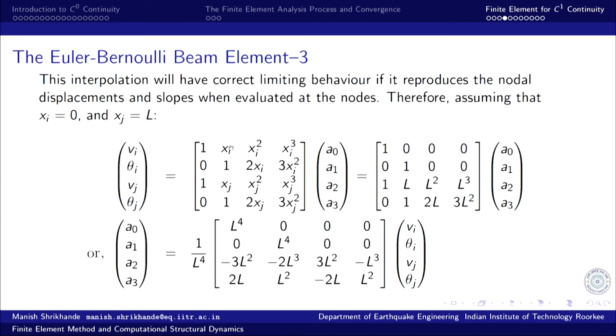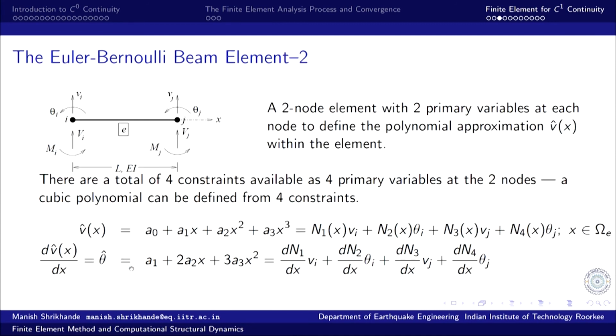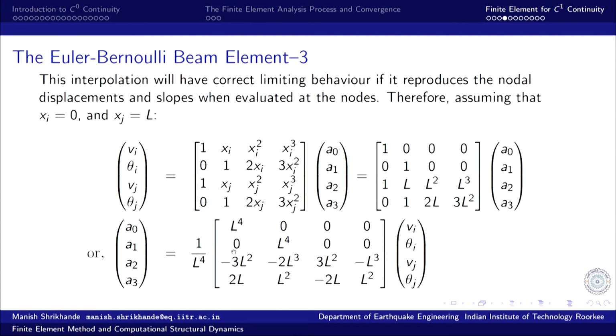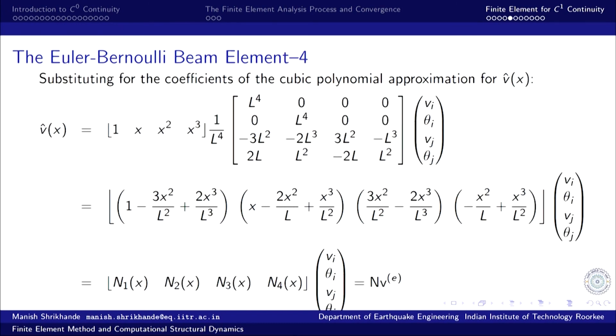Now, substituting the values for x i and x j, x i is equal to 0 and x j is equal to L. That is straightforward. Now, this coefficient matrix can be inverted, and I can find the relationship between a0, a1, a2 and a3 in terms of v i, theta i, v j, theta j, and when I invert it, this is what I get. You can work out yourself if you wish, and this we can substitute in the original approximation for the transverse displacement, and we end up with this expression.